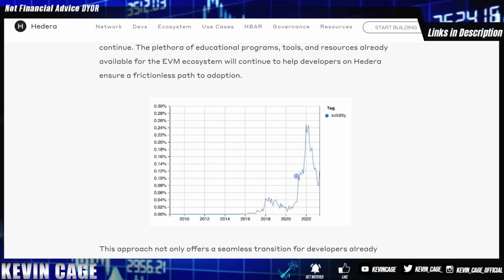And it's funny, we can see Solidity right here, just like the market. When it climbs, all the developers join the market. When it crashes, they leave.